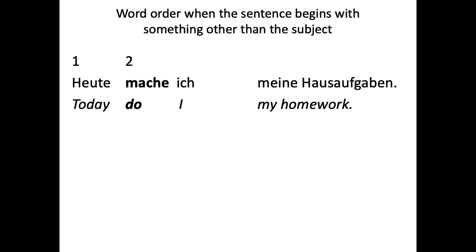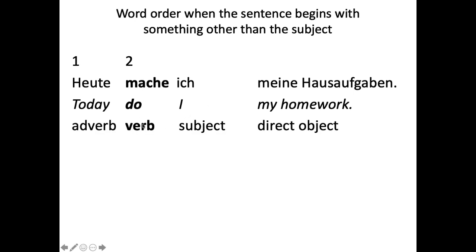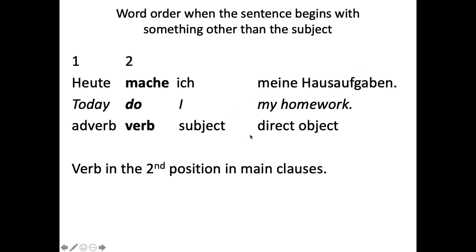So what's happening is that since we're starting with something other than the subject, we're going to still have the verb in the second position. So mache is the verb, and it means do in this context, and it's the verb in the second position. And then when you do that, if you haven't done the subject yet, you have to do it right after the verb. And then we have meine Hausaufgaben, which is a direct object. And if we wanted to add other pieces of information, other details, we could certainly do that after the subject as well. So verb in the second position in main clauses, that's the rule.